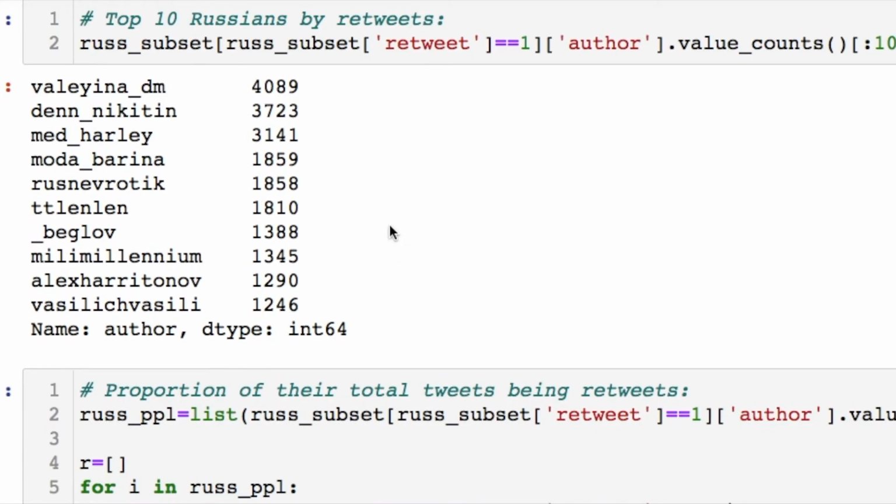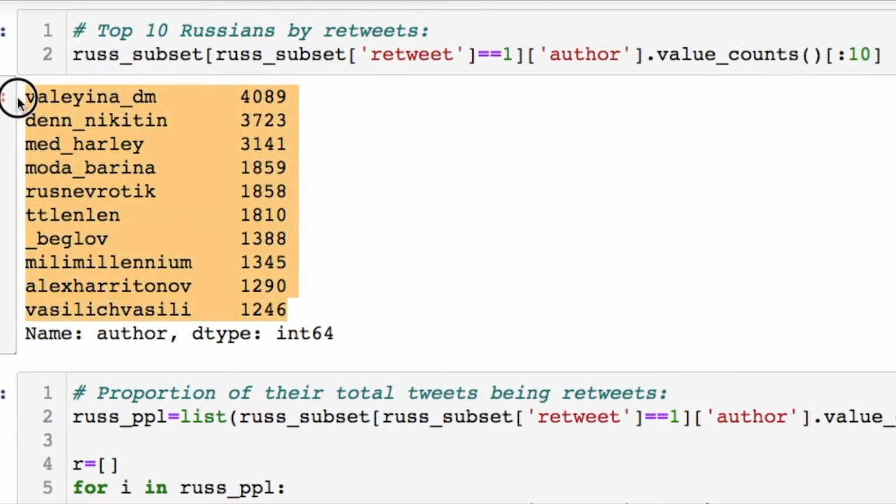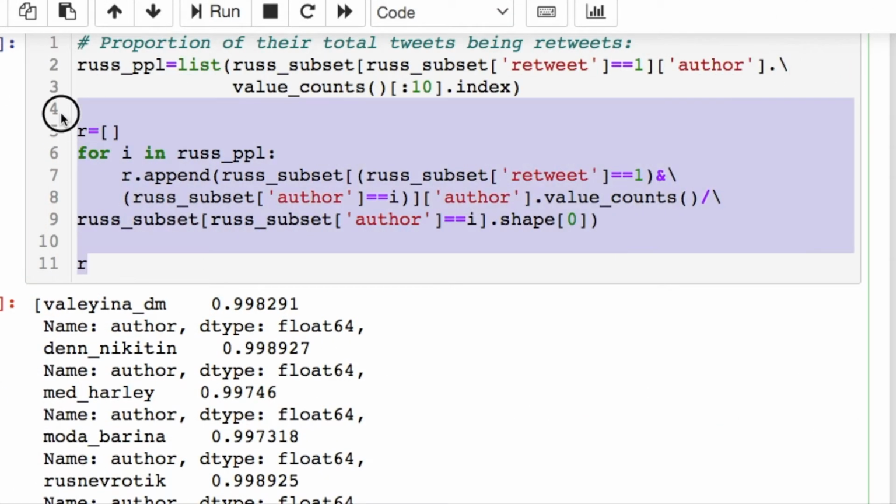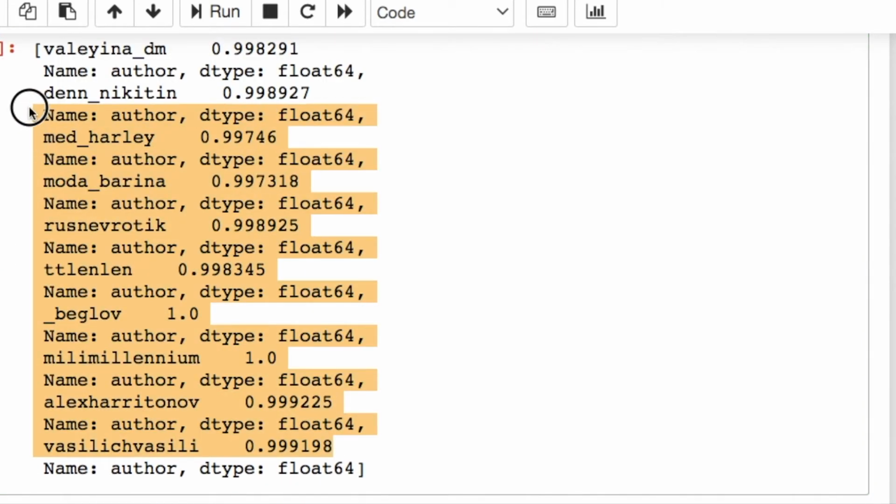Doing the same thing for the Russians. Here's the Russians, the number of tweets that they did for retweeted data based on the top 10 authors or users. Ran the same exact thing for this cut and paste. Same exact thing. And what we notice, basically all of these people are just retweeting the same junk as well.